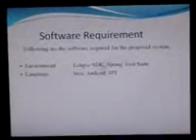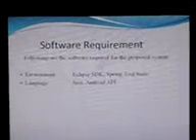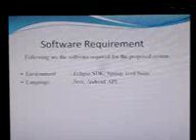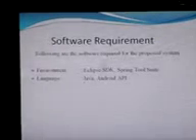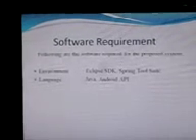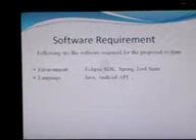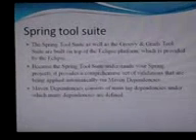Software requirements. The Android user UI is developed with the Eclipse SDK, and the Spring Tool Suite is used for developing the server-side program, that is a Java REST service in our project, and the language is Java and of course Android API. Spring Tool Suite is the IDE that we are using to develop the server-side program, that is, to develop a Java REST service.